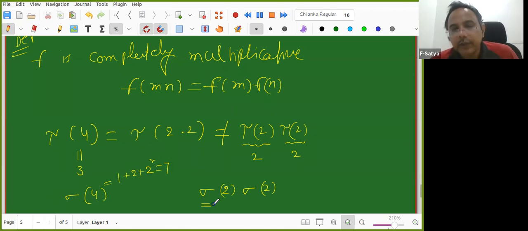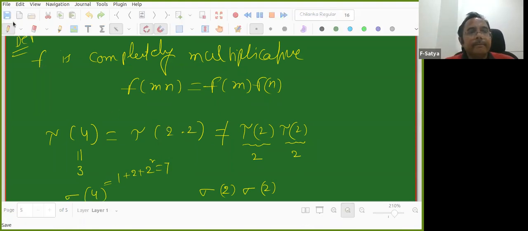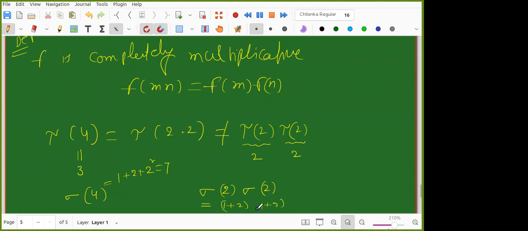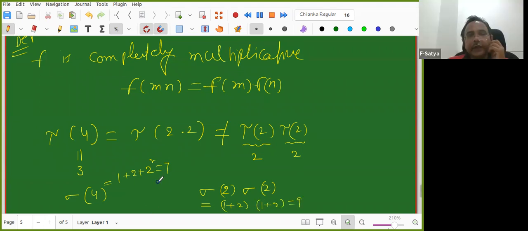Sigma of 2 is 1 plus 2, so 3, and the product is 9. So this is 9, that is 7. They are not equal again. So these are not completely multiplicative.